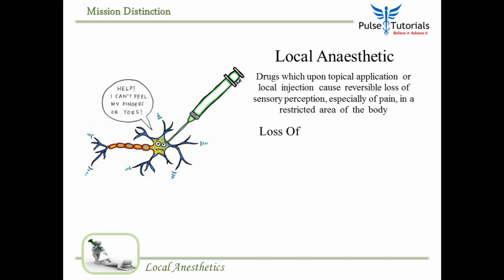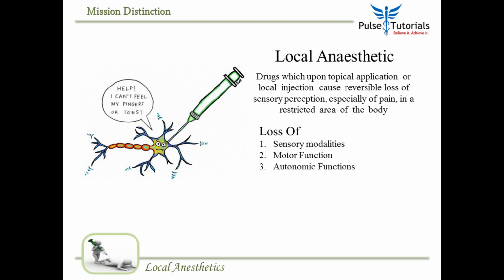Now, when I say local anesthetic, actually all sensory modalities stop, because these medications stop action potential. But I hope you understand that action potential is the way nerves work, right? So local anesthetics are also going to block motor function as well as autonomic functions. So they block every single action of nervous tissue at a particular location.